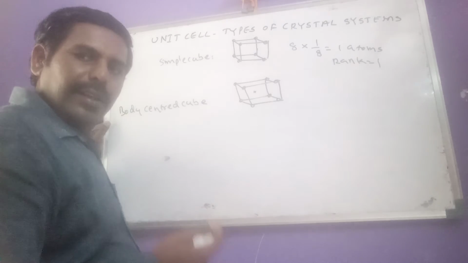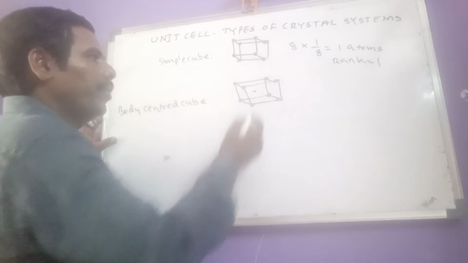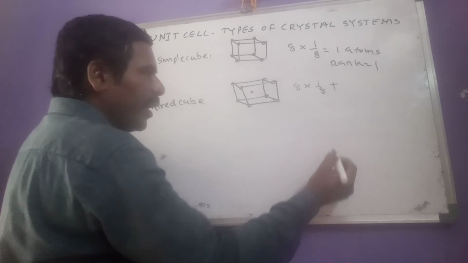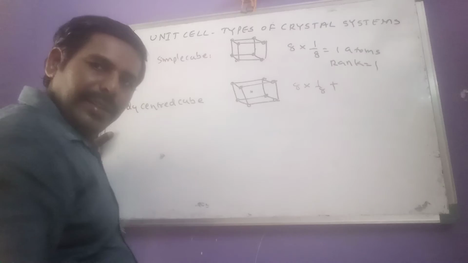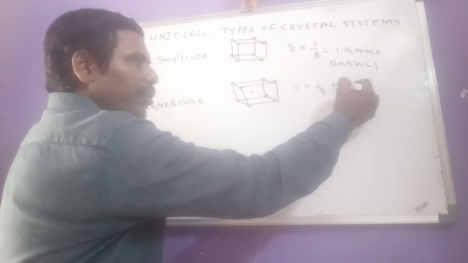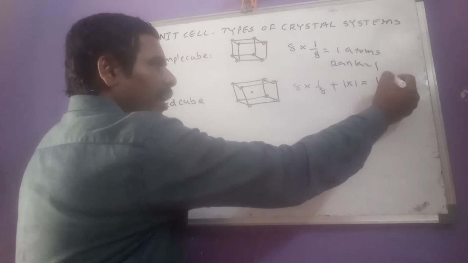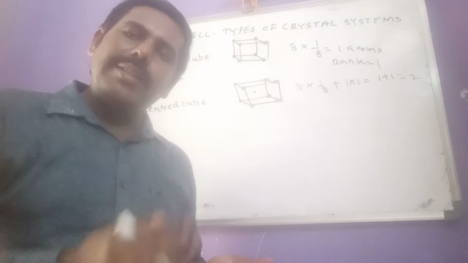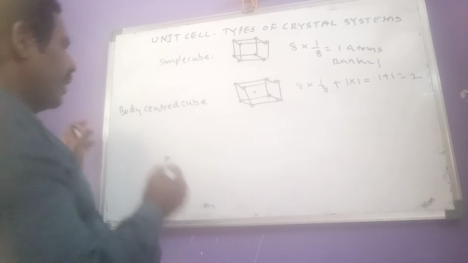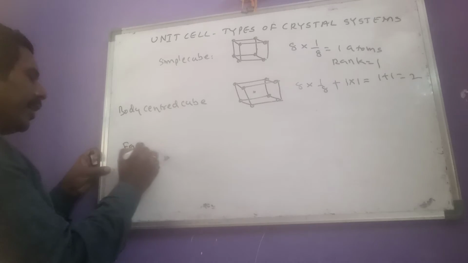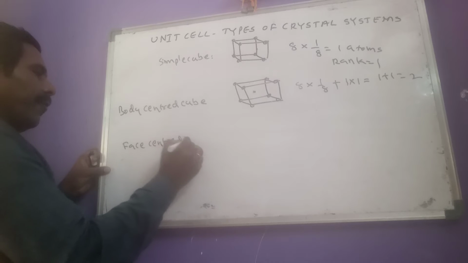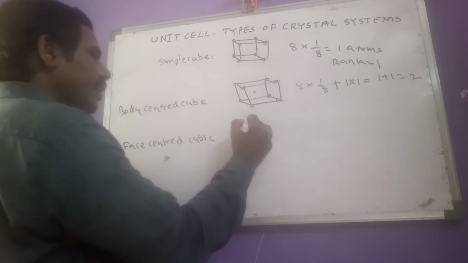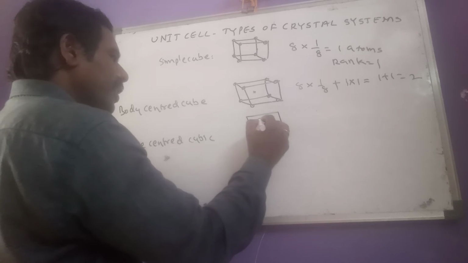Let us calculate the rank of this body centered cube. 8 corners means 8 into 1/8, plus 1 at the body center. The body center contribution is 1. So 1 plus 1 equals 2. The rank of the body centered cube is 2. Okay, then come to face centered cube. What are the locations of constituent particles in a face centered cube?